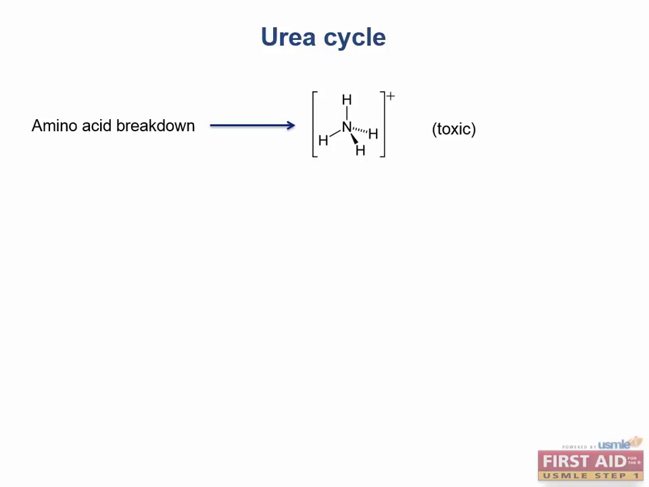The degradation pathways of all amino acids all produce ammonia, though, and if this isn't disposed of properly, it can cause problems. So how does the body get rid of ammonia, pictured here as the ammonium ion?